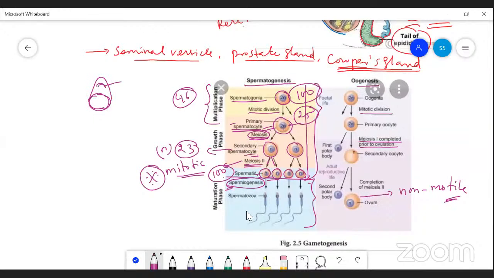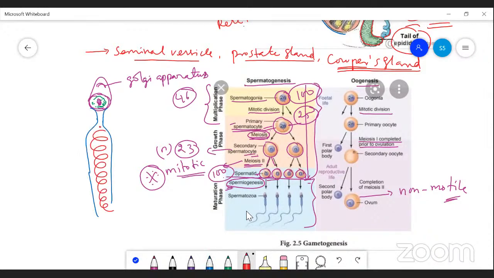Acrosome is developing from the Golgi apparatus, and the nucleus is present here, and inside the cytoplasm it is concentrated. Then from the head region there is a small tail and the mitochondria. Inside this mitochondrial spiral, there is a mitochondria, and here in the anterior as well as posterior region the centrioles are present, and from this the long tail-like structure appears.